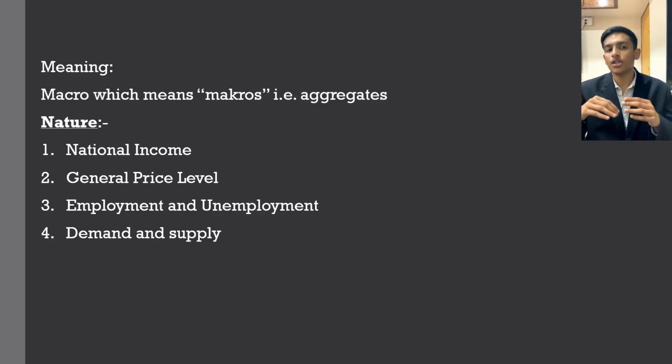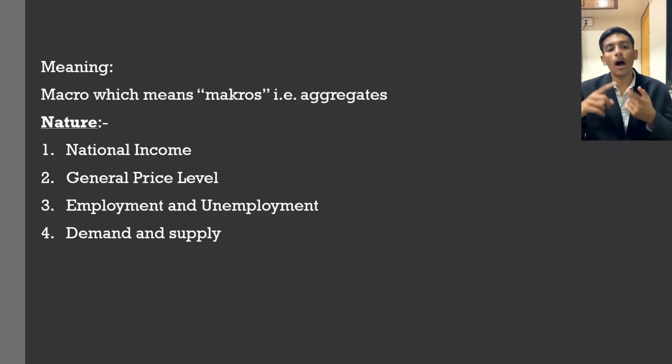So what is the nature, or what exactly does macroeconomics deal with? The financial working of the entire nation is the subject or sphere of study of macroeconomics. So what exactly is the nature of macroeconomics? First, it deals with the national income. When we deal with an individual income, it will be considered as microeconomics. But when we deal with the national income, or the overall aggregate income of an entire nation, it will be considered as macroeconomics. Then general price level.